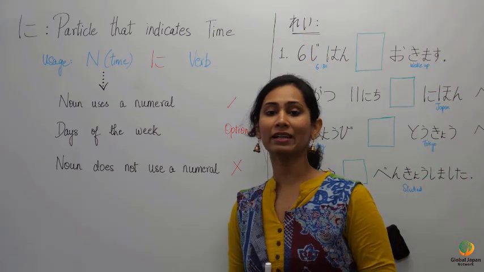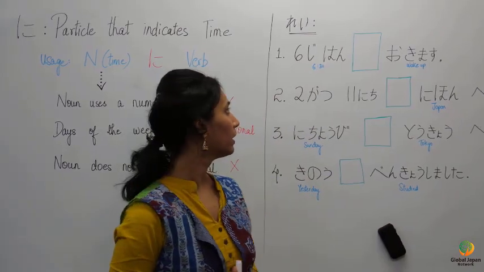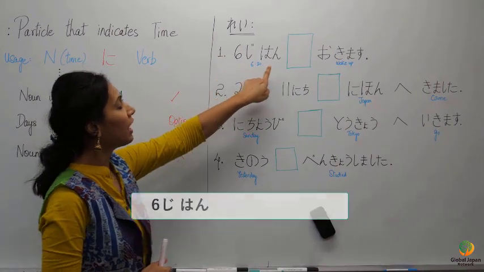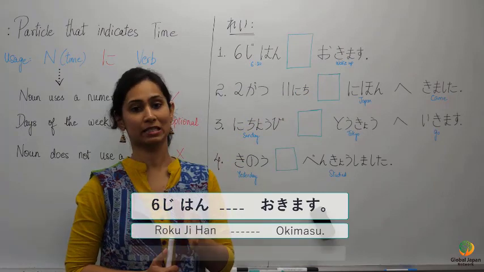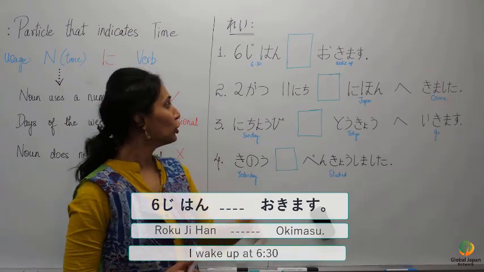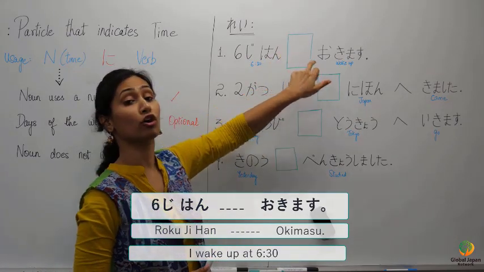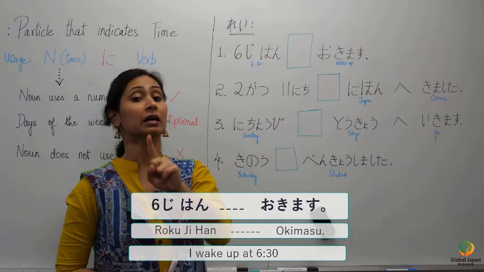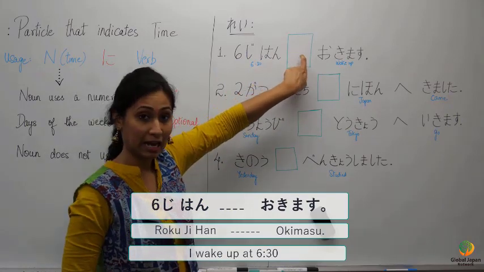So let's understand this by looking at some examples. First example, Rokuji han okimasu. Rokuji han means 6:30. Okimasu means wake up. Should we indicate this time with the particle ni or not is the question. I repeat, please note the position of the particle. Ni should be written immediately after the time.